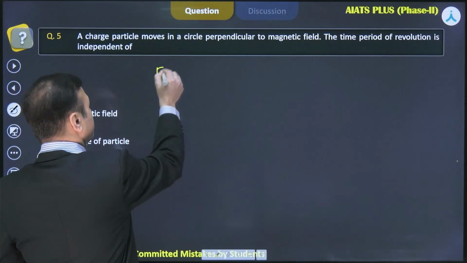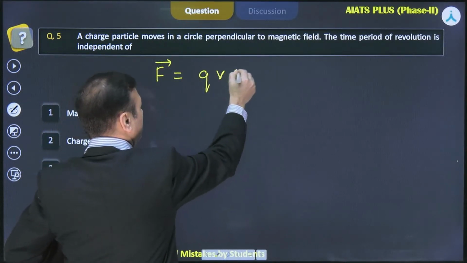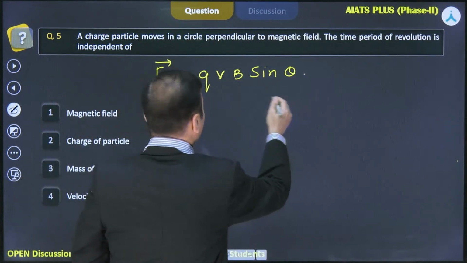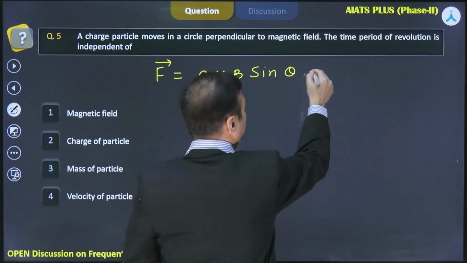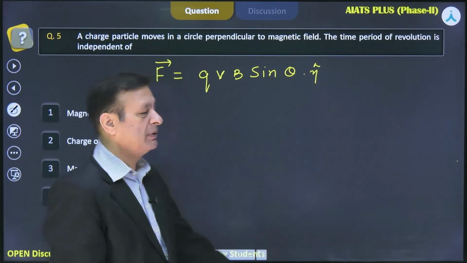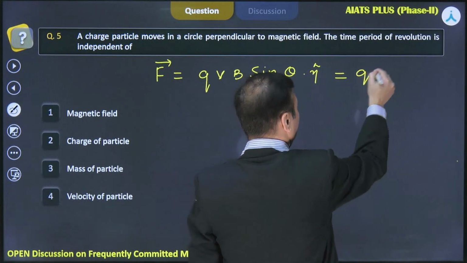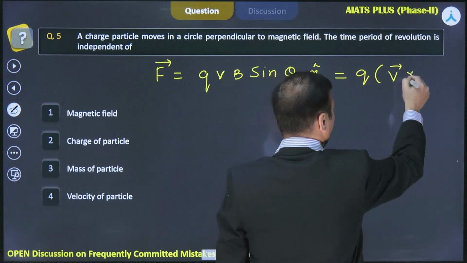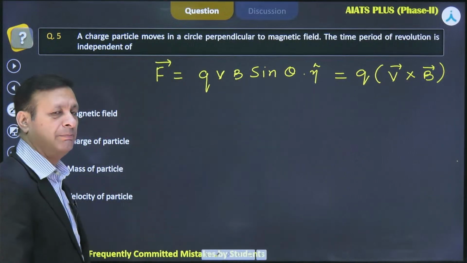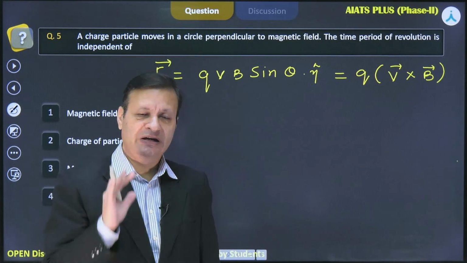The force experienced by the charged particle is given by QVB sin theta, and this is a vector quantity, so we must put a vector sign over it. This force is perpendicular to the plane containing V and B. The other way to write the expression for the force is as a cross product, V cross B. So this is the basic concept when a charged particle enters a uniform magnetic field.